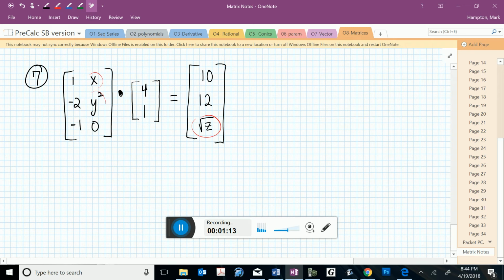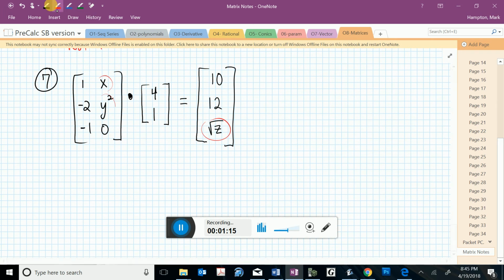So the first thing we always do is check to make sure that it is in fact a legal operation. So since we are taking the first row times the only column, and we end up with what's supposed to be over here, on the left side, I'm going to have a 3 by 1 matrix.